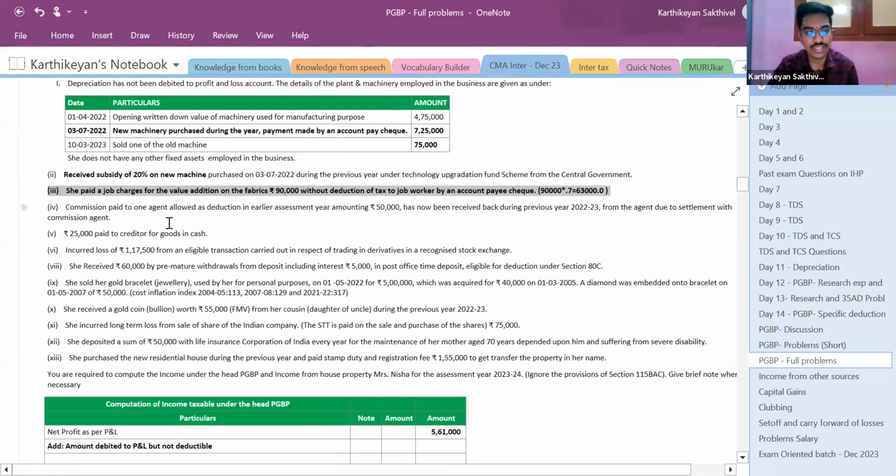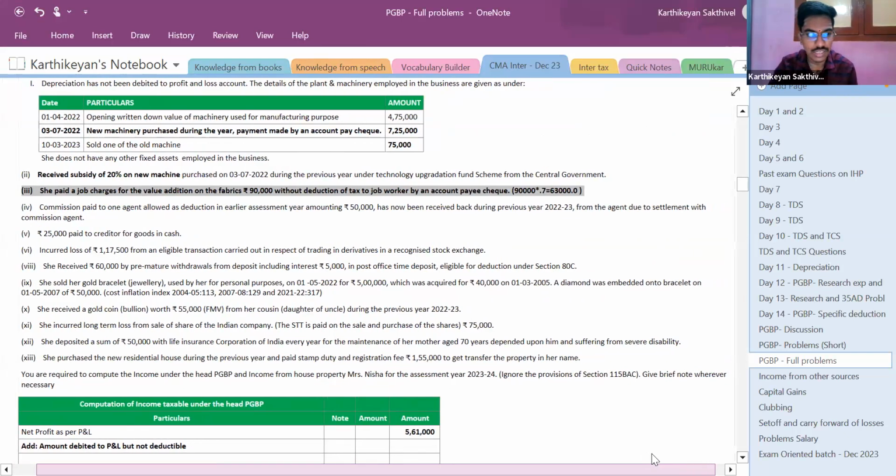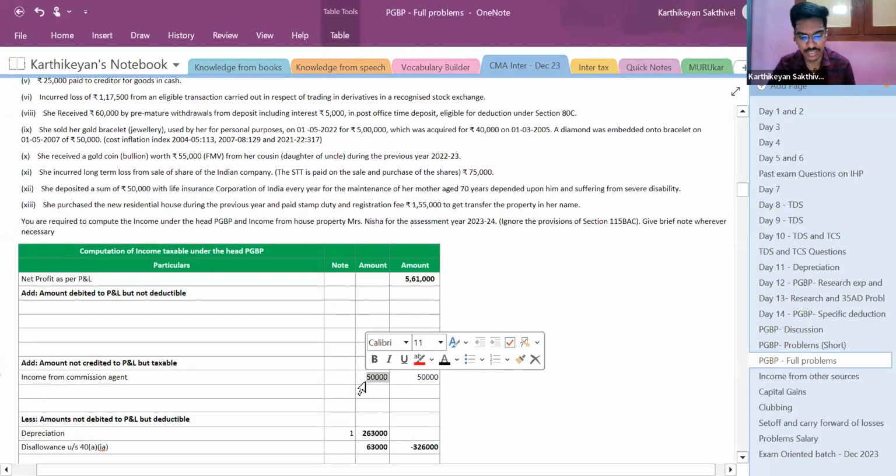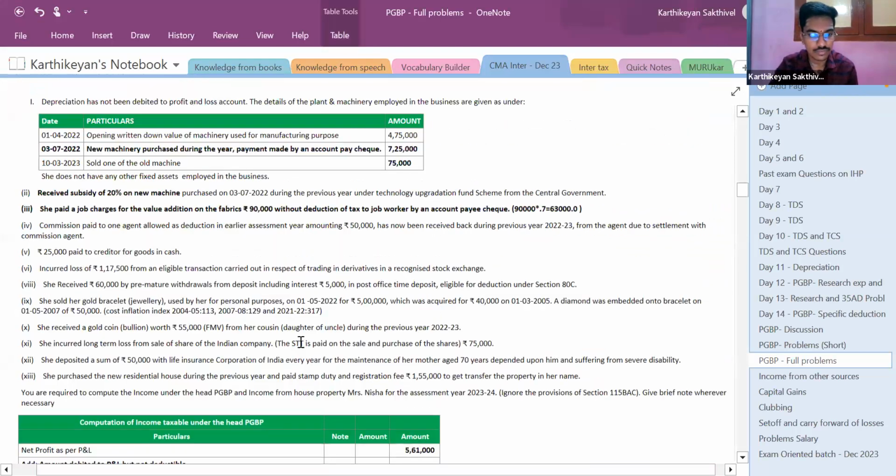Commission paid to one agent, allowed as deduction in the earlier assessment year amounting to rupees 50,000, has now been received back during the previous year 22-23 from the agent due to settlement with the commission agent. So this is to be treated as income, 50,000.